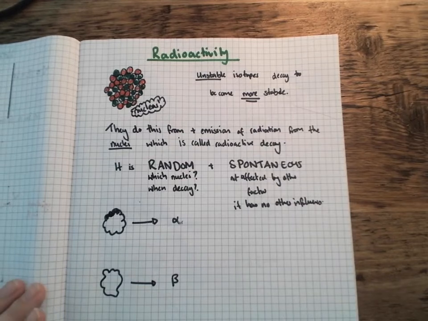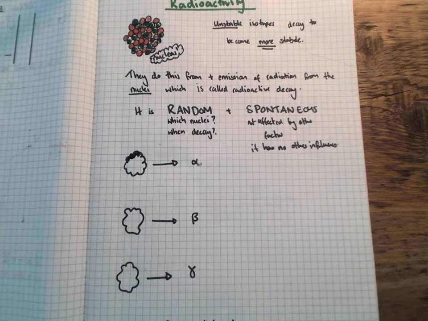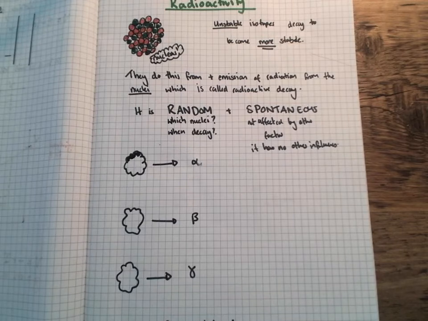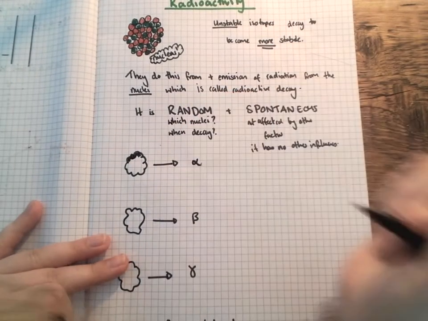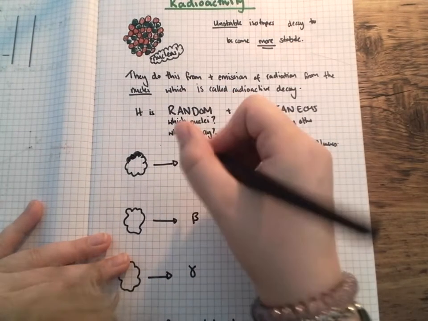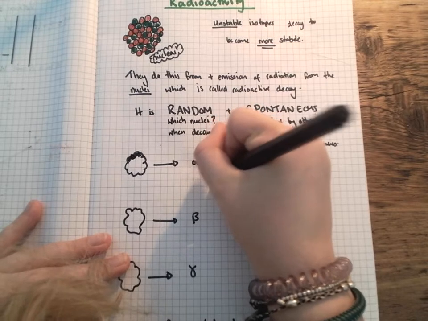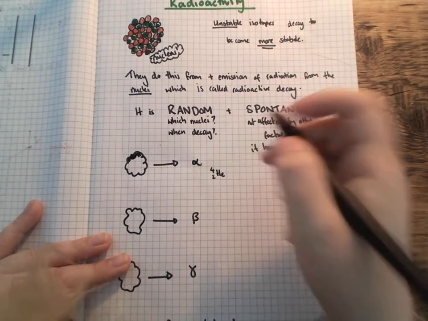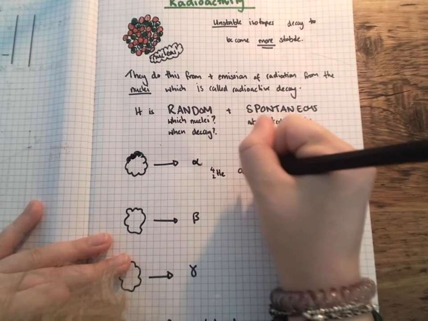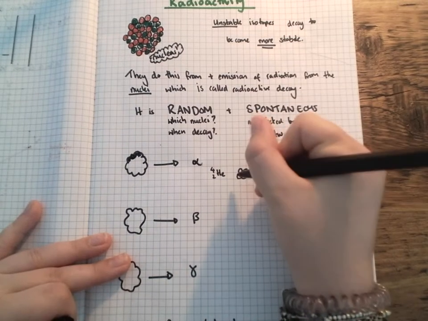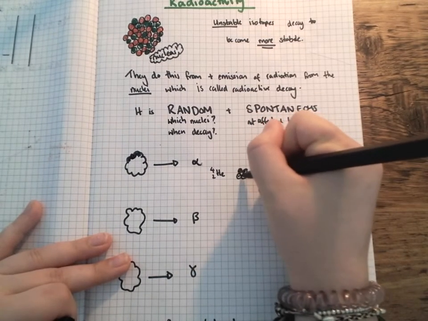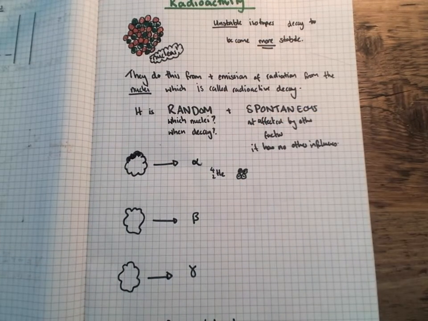We then come on to our three types of ionizing radiation. When going through radioactive decay, it's releasing something from the nucleus. In this case, we have three types: alpha, beta, and gamma. If the nucleus releases an alpha particle, an alpha particle is basically a helium nucleus. That means it's made up of 2 protons and 2 neutrons.